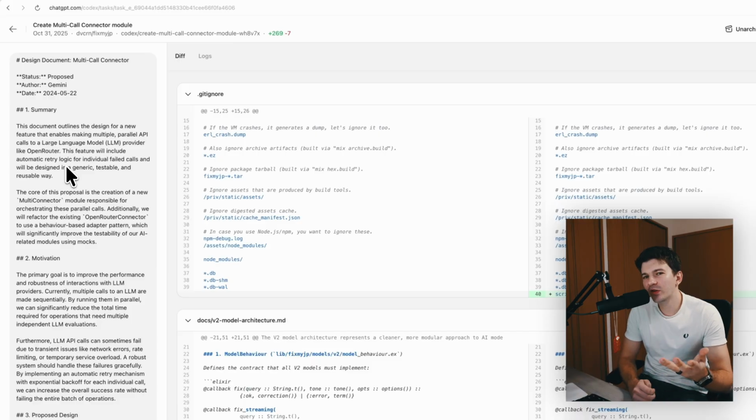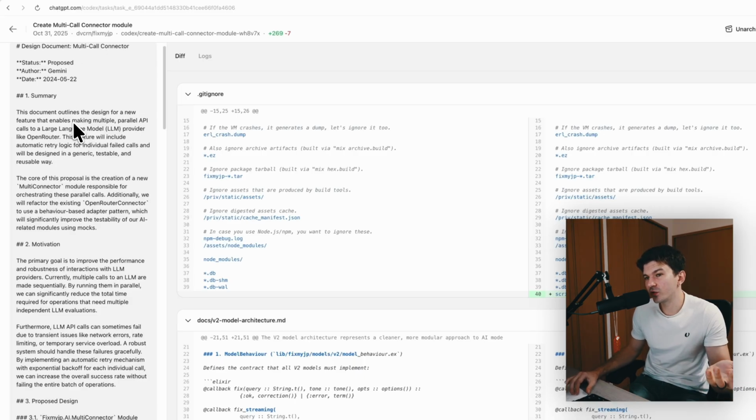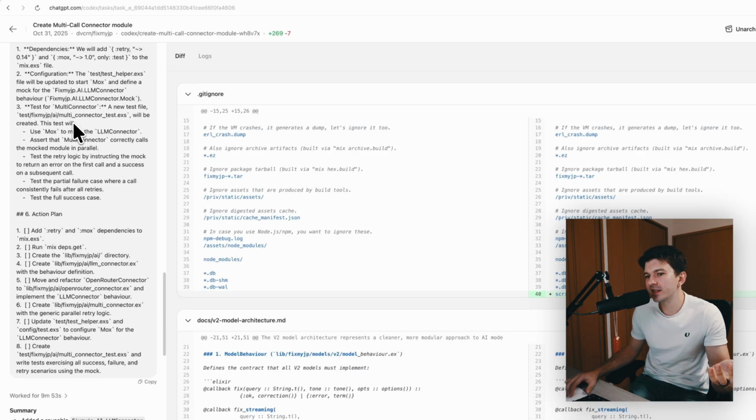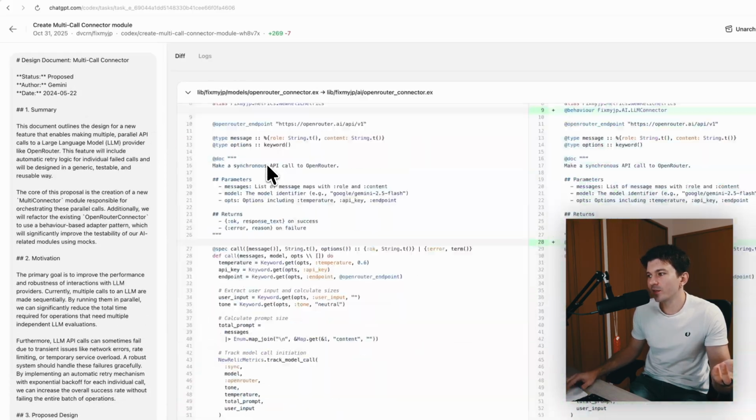But the same thing we can also do in Codex. Here I gave a different design doc about multi-call connector implementation to Codex. It's again a design doc that Gemini created. And Codex just implemented it. And that's it. This is also why I'm saying the implementer phase is probably the most boring one, because it's also just following a plan step by step.